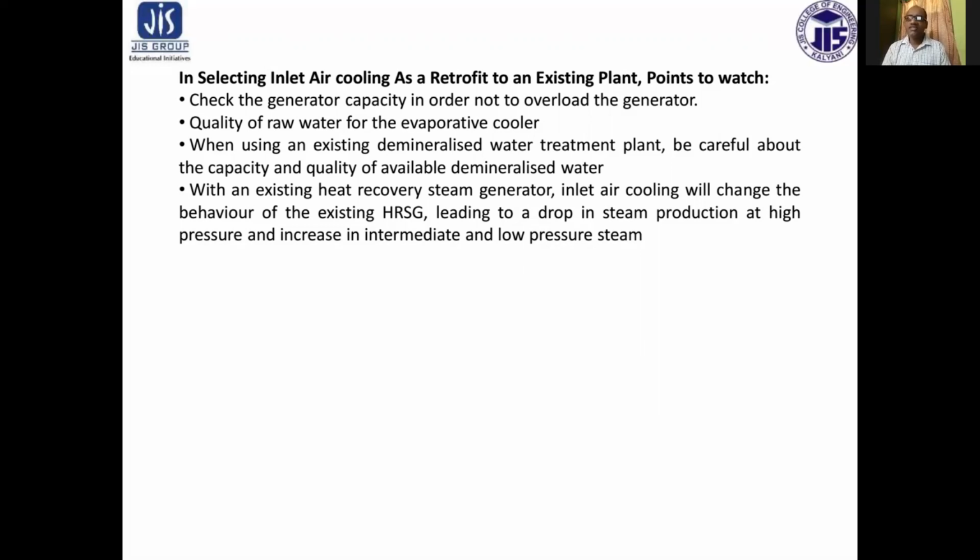With an existing heat recovery steam generator, inlet air cooling will change the behavior of existing heat recovery steam generator, leading to a drop in steam production at high pressure and increases in intermediate and low pressure steam.